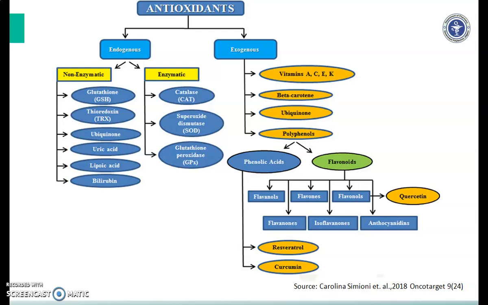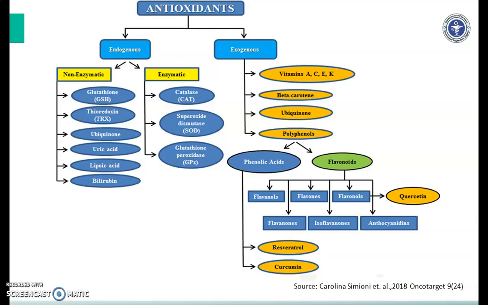Endogenous antioxidants are of two types, non-enzymatic and enzymatic. Non-enzymatic includes glutathione, thioredoxin, ubiquinones, uric acid, lipoic acid, bilirubin, whereas enzymatics are catalase, superoxide dismutase, glutathione peroxidase. The exogenous antioxidants are vitamin A, C, E, K, whereas beta carotenes like lycopene, luteins, zeaxanthin, and alpha carotene.